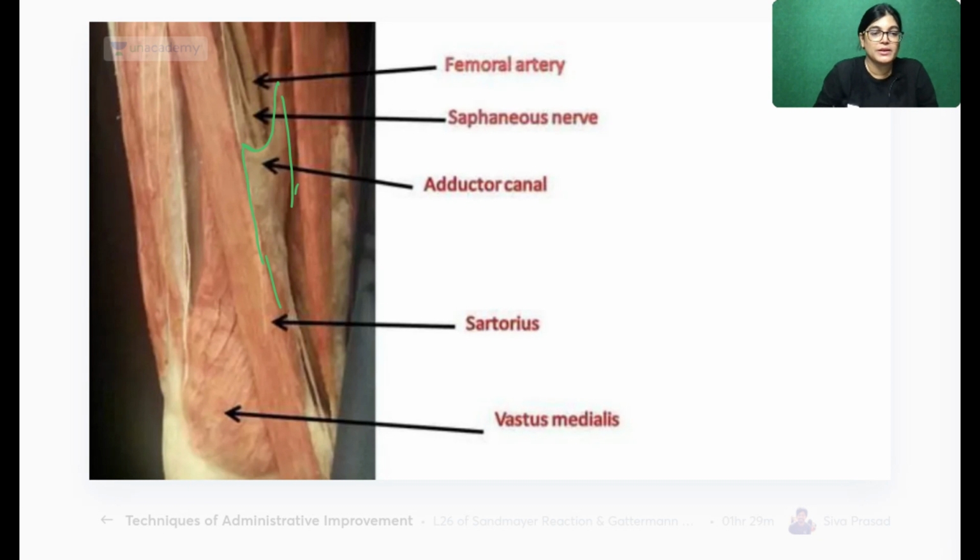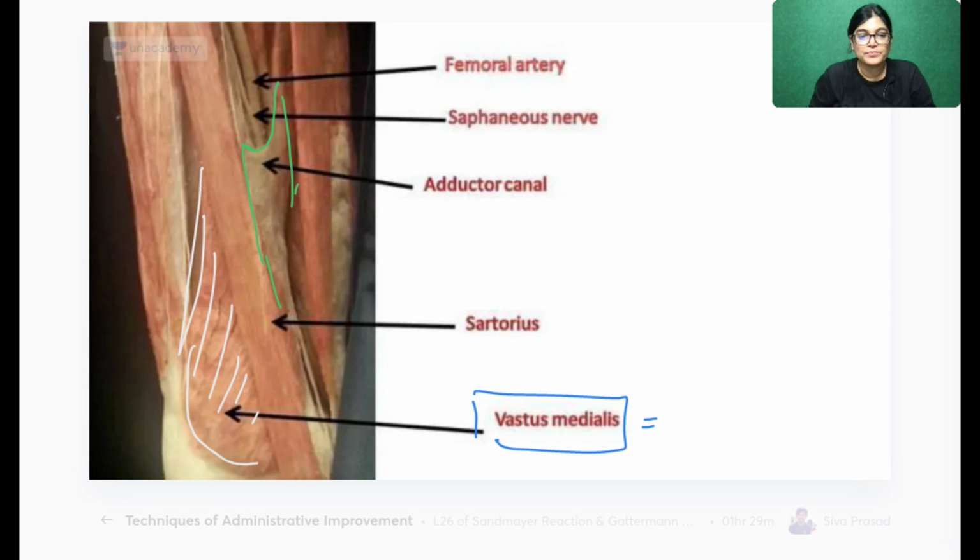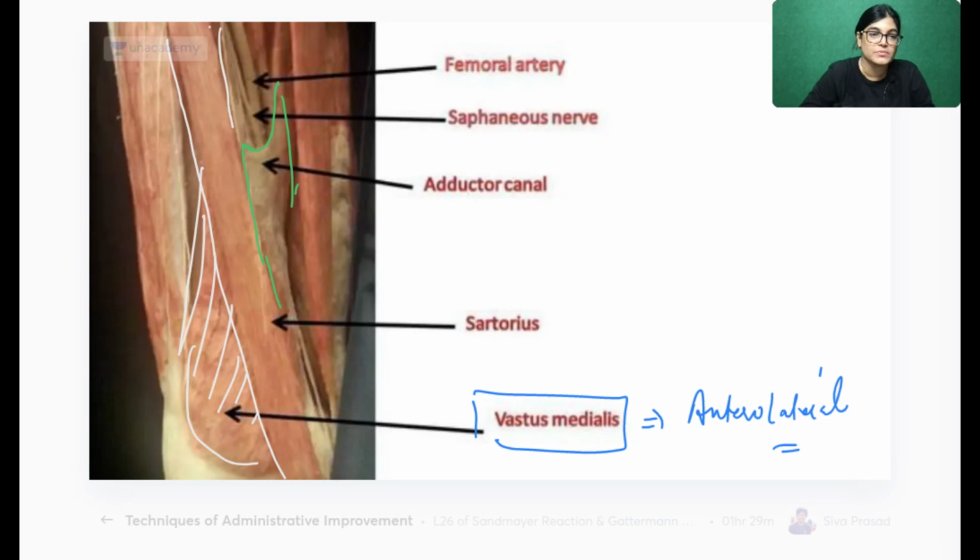Here, my dear friend, you can appreciate this muscle. What is this muscle? This is vastus medialis muscle. Vastus medialis muscle is forming which boundary? Anterolateral boundary. Now, the student who was asking about sartorius muscle, now you can exactly see this strap like muscle. What is this muscle? This is sartorius muscle, and this muscle has to be retracted.